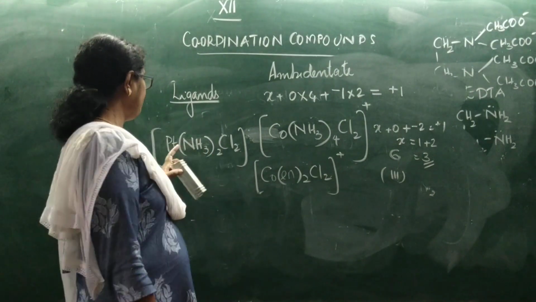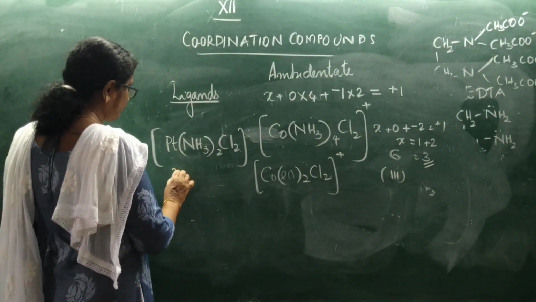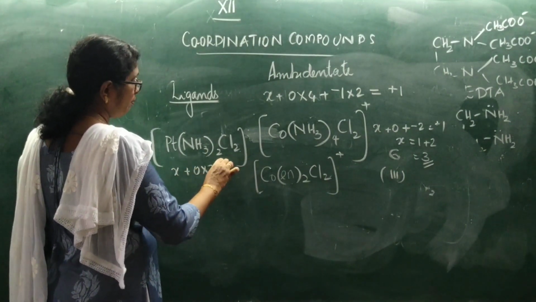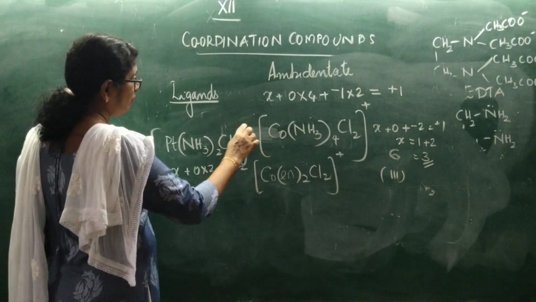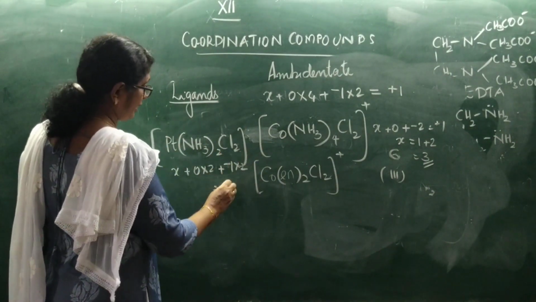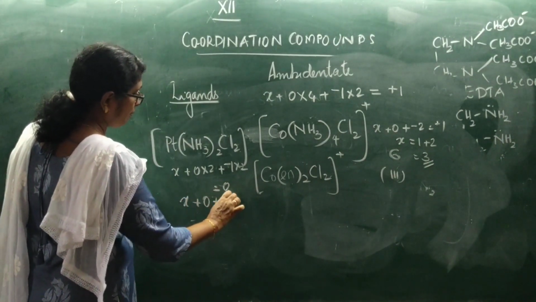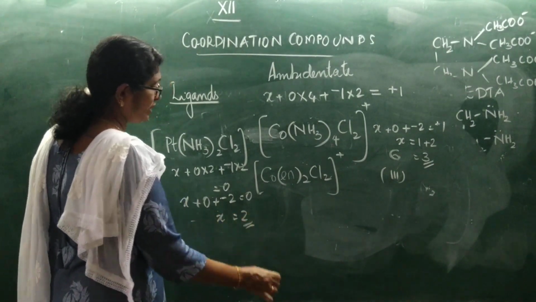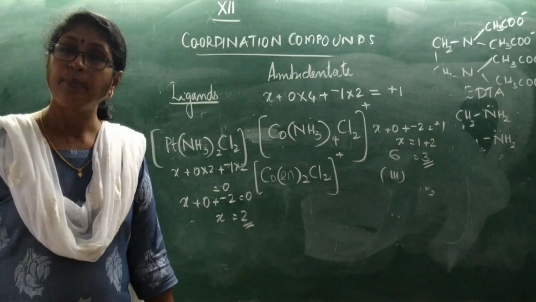What about platinum? Pt is X, we don't know. Ammonia molecule 0 into 2, plus chloride ion minus 1 into 2. And what is the net charge? It is 0 here. So X plus 0 plus minus 2 is equal to 0. So X is equal to 2. So here the oxidation number of the central metal ion is plus 2.